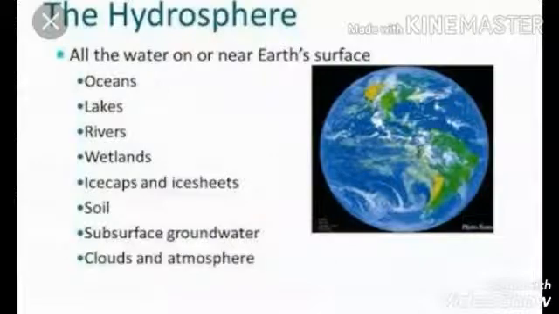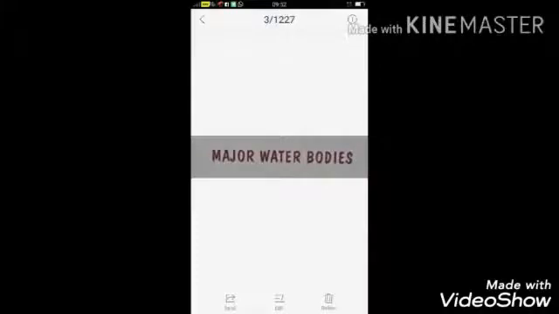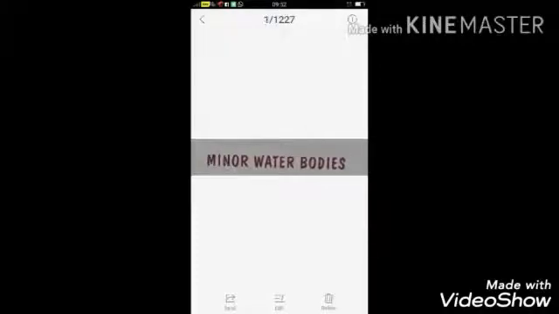The hydrosphere also includes the ice sheets in the polar and high mountain regions, underground water, and water vapor in the air. All these water bodies are divided into two types, major water bodies and minor water bodies.